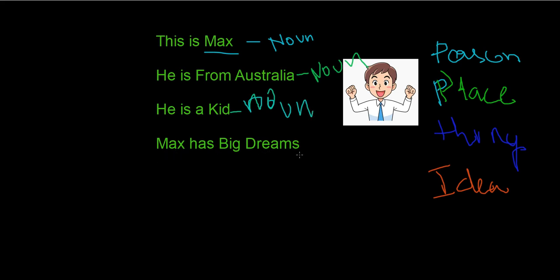Max has big dreams. Dreams will come in things, but we can't lift it, we can't hold dreams, right? So it will come to ideas. So I'm going to mark it as a noun. We have categorized four phrases about a kid named Max, and that's how nouns work.